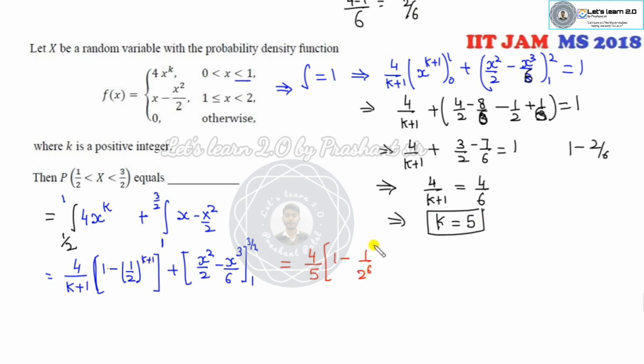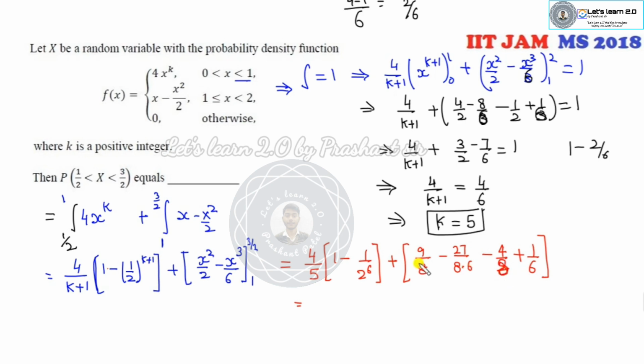So once you know k is 5, I can substitute here. So 4 over 5, 1 minus 2 raised to power 6, plus 9 over 4, 8 minus 27 over 8 into 6 minus, I can substitute a lower limit, minus minus plus 6. Fine.